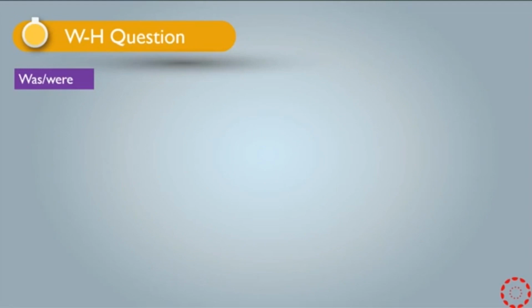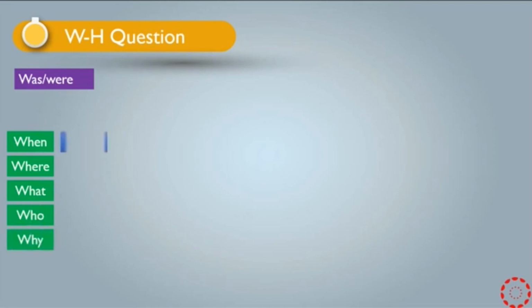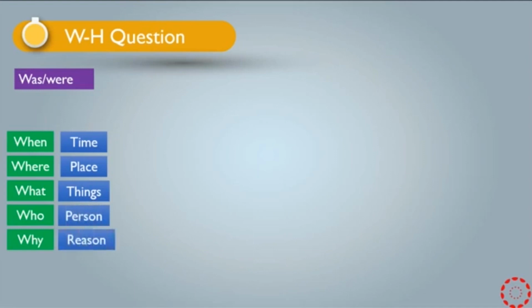We have some WH questions: when, where, what, who, and why. When refers to time, so you have to memorize those green charts. When is used for time, where refers to place, what is for things, who is for persons, and why is for reasons.